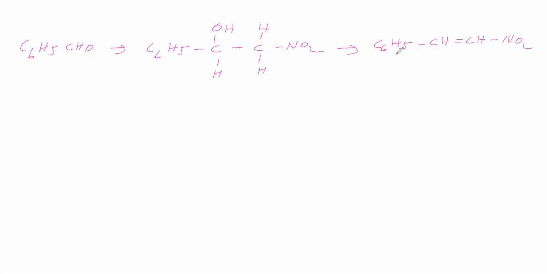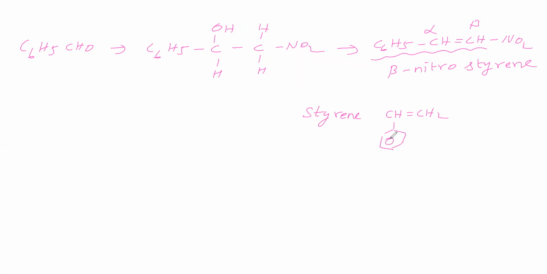Now we will say which is the alpha carbon and which is the beta carbon. The nitro group is present at the beta carbon, so we will say it is a beta nitro. This compound is called styrene. Styrene's formula is CH=CH2 attached to a benzene ring.